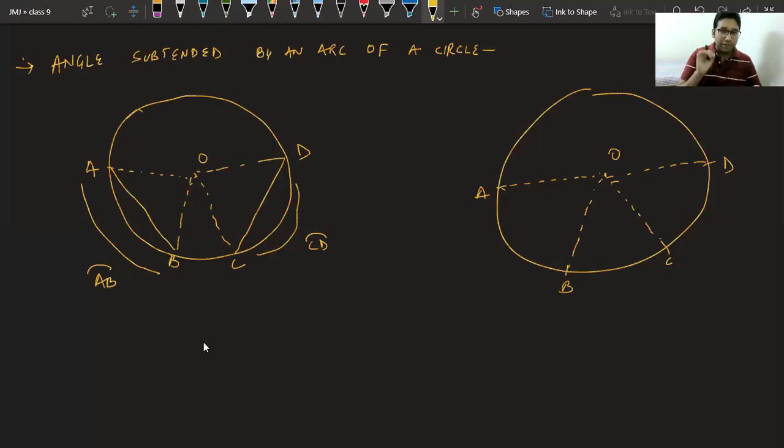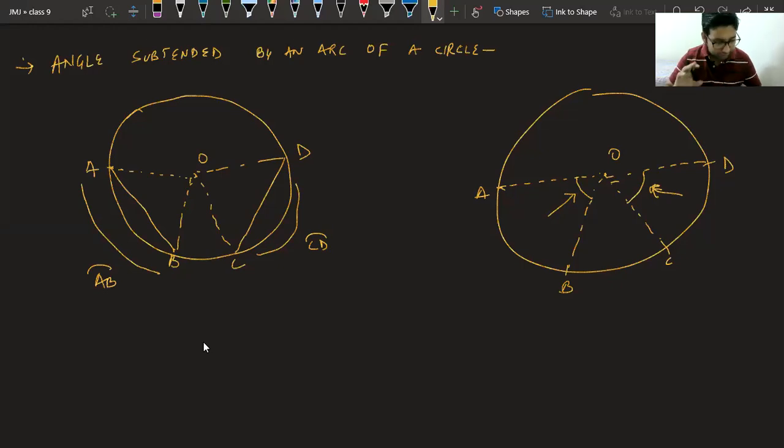But the main thing to understand is what is angle subtended. I have told you already earlier also, you just have to join the points A and B to the center. Here also you've done the same thing, and this is the angle subtended by arc AB. This is the angle subtended by arc CD. Yes. So this is the way we subtend angle from an arc.